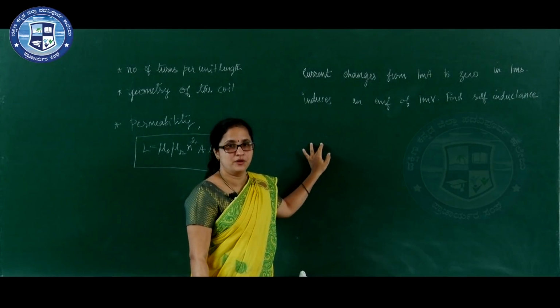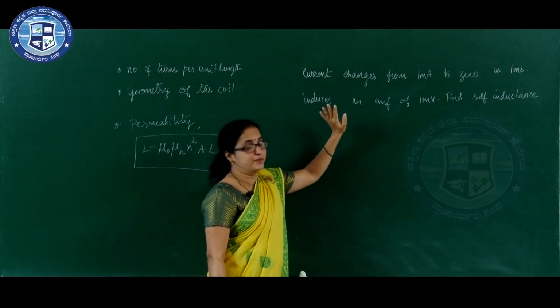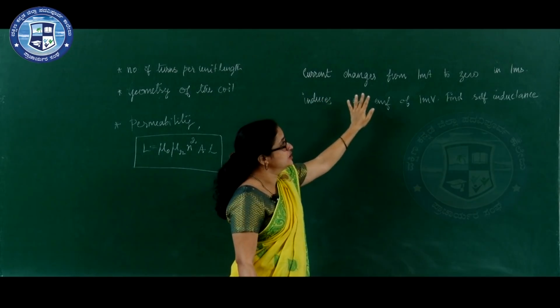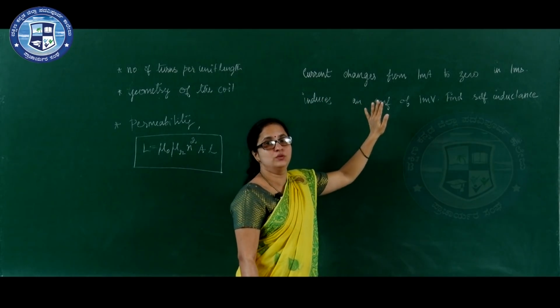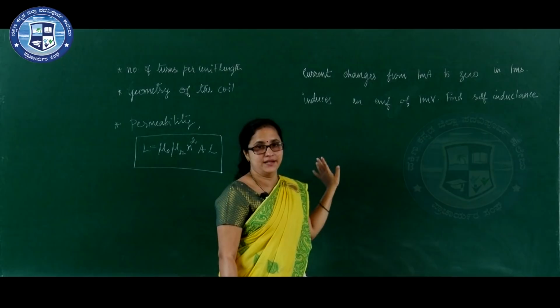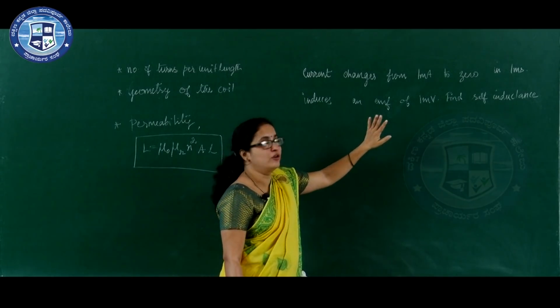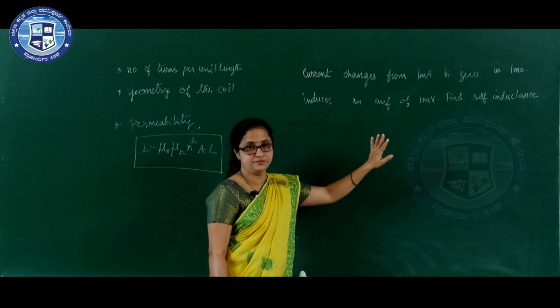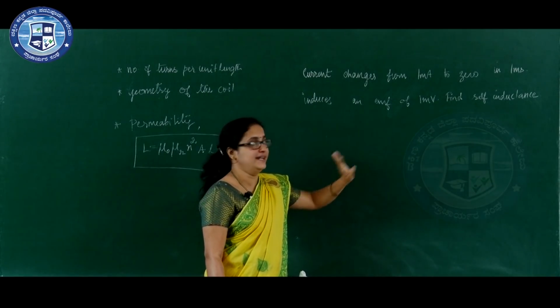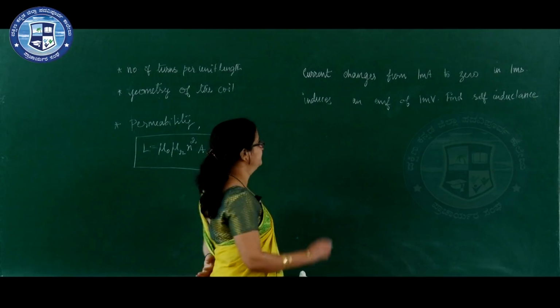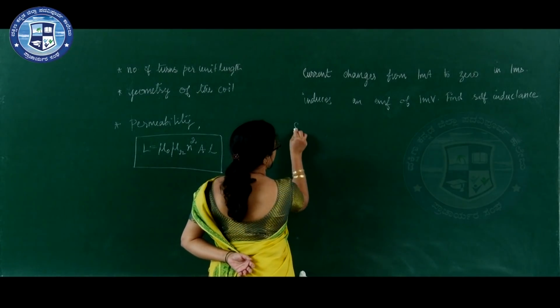Let us solve this problem. Simple problem. Current changes from 1 milliampere to 0 in 1 millisecond, which induces an EMF of 1 millivolt. What is the self-inductance of this coil? So, how to solve this problem?